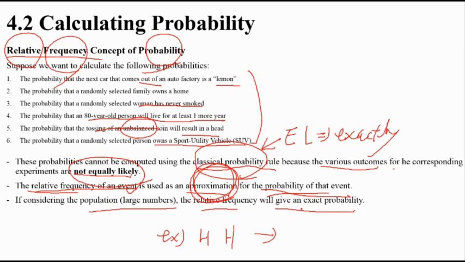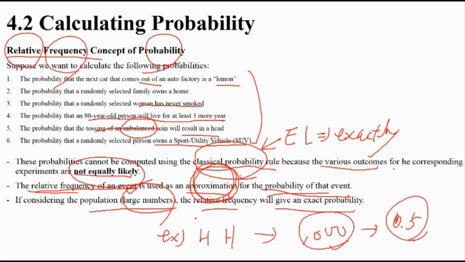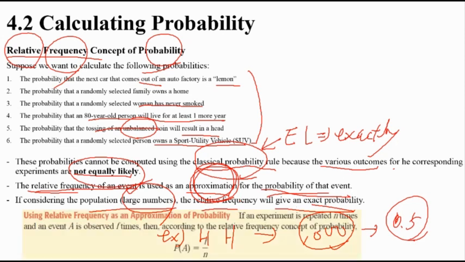It can be, but if you try maybe 1,000 times, it will be about 50%, right? So a large number of tries can give the exact probability. But with a small number, just a couple of tries, not really, it's just an approximation. Anyway, let me write this part.